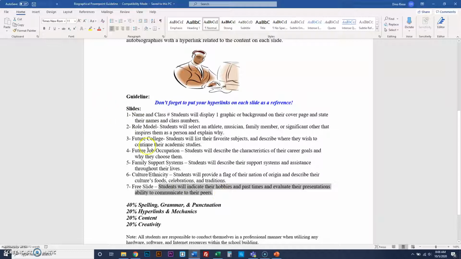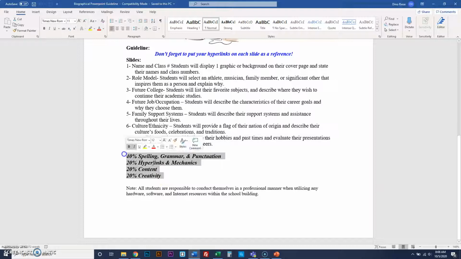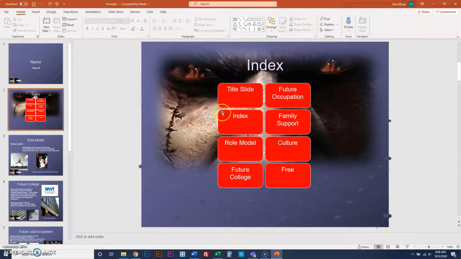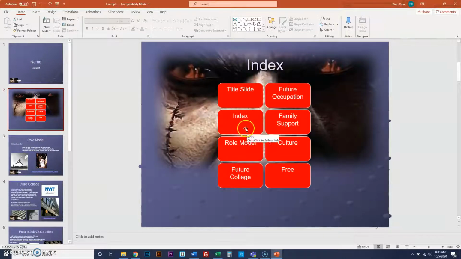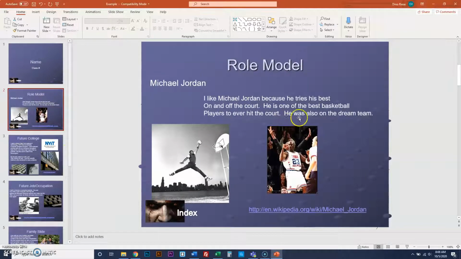Okay, this is the order of the slides, and this is the guideline for it. Here's how it's rated, and that's in the assignments tab. And here's an example. Okay, forget the index. I don't want to confuse people. This is when you can click to a specific slide and it goes to it. We'll do that later. I can see the anxiety on people. So we'll keep it like this for now.